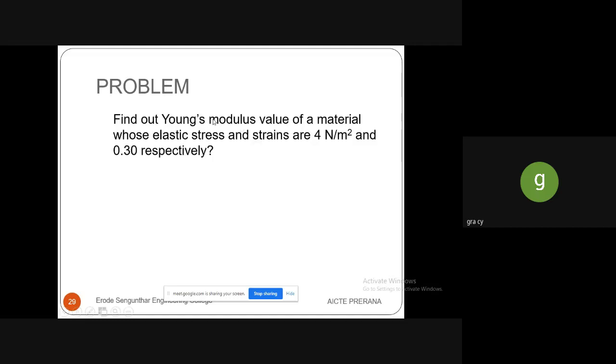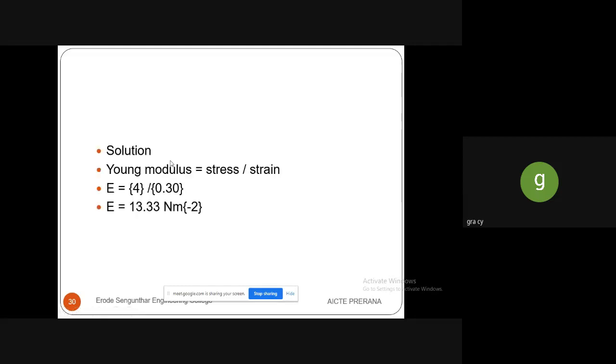So stress value is 4 Newton per meter square and strain value is 0.3. The formula for the Young's modulus is stress by strain. So stress value is 4 and strain value is 0.3. When you calculate this, you will get the Young's modulus. The solution is 4 by 0.3. You will get the answer as 13.33 Newton per meter square. Instead of meter square, I had here written as m to the power minus 2.